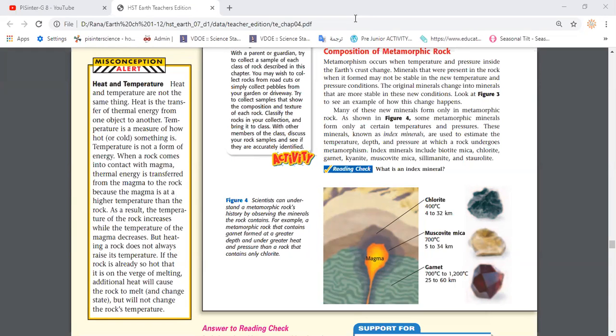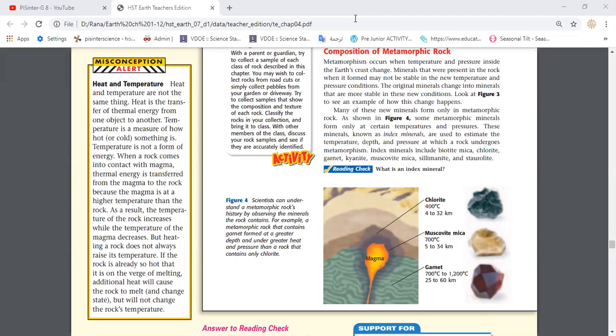And we studied something called index minerals. Who can remind me what an index mineral is? What is an index mineral? Others, Ali, Rashwan, Fadia. Okay, Hannah? Yes. So we said that index minerals are just minerals found in metamorphic rock. That means these minerals are exclusive to metamorphic rocks. I can't find them in sedimentary or igneous rock.